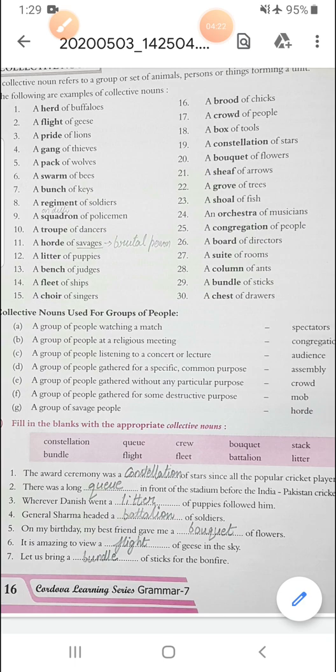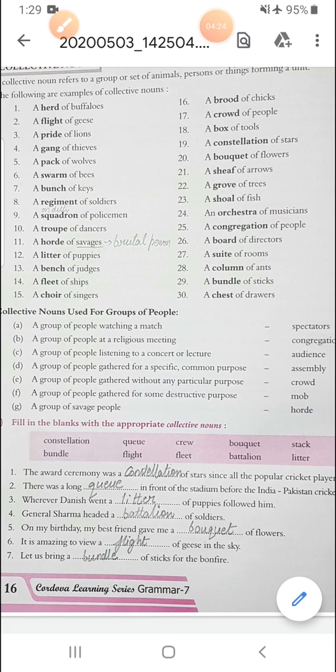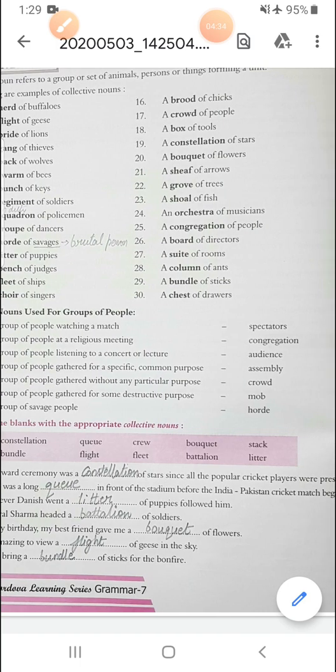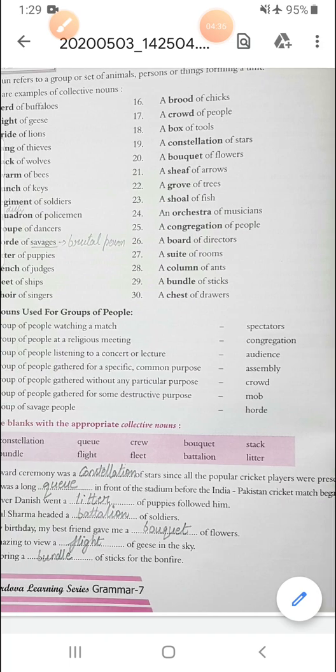First one is the award ceremony was a, you can refer above, we use constellation of stars. So the award ceremony was a constellation of stars since all the popular cricket players were present.